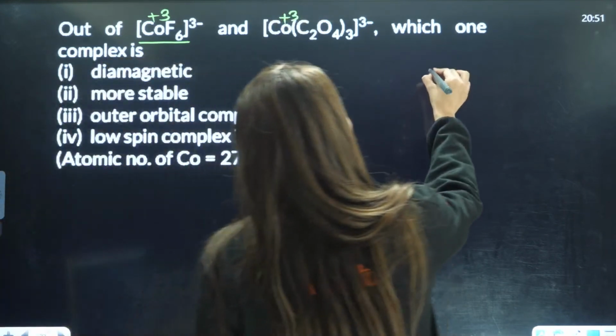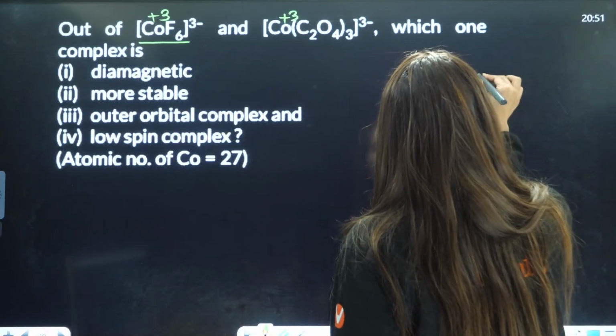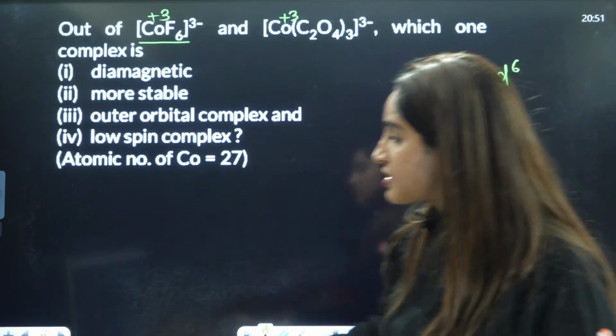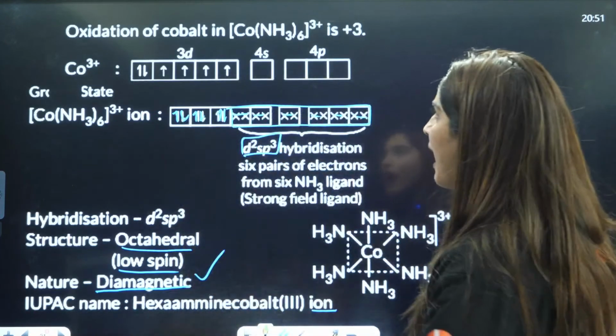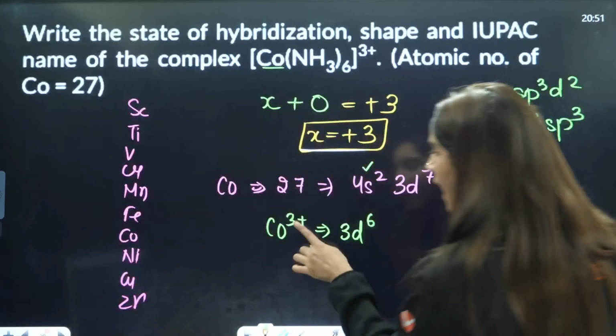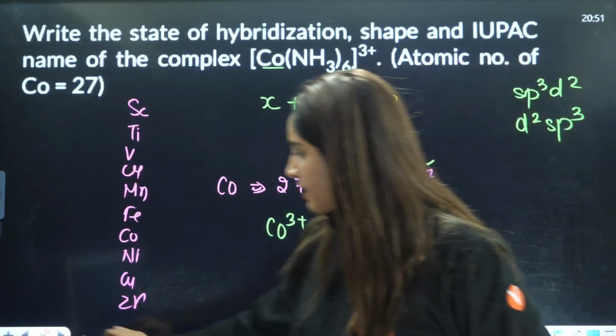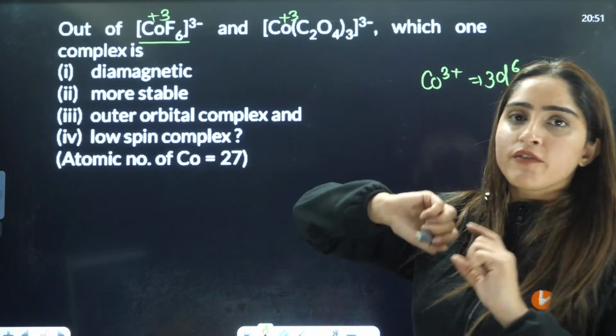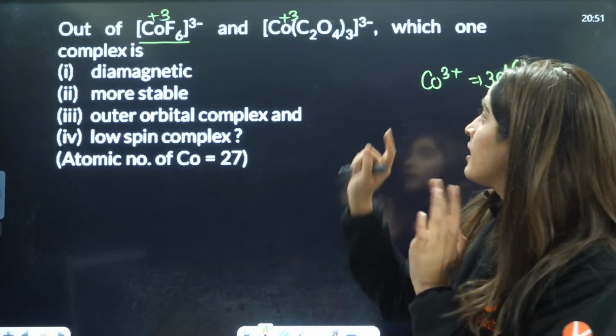Cobalt plus 3 is 3d6, as we have just seen. Now, F is a weak field ligand, so there will be no pairing.